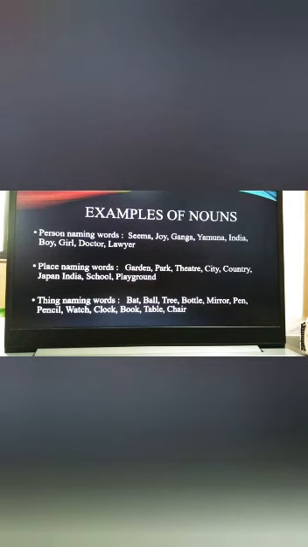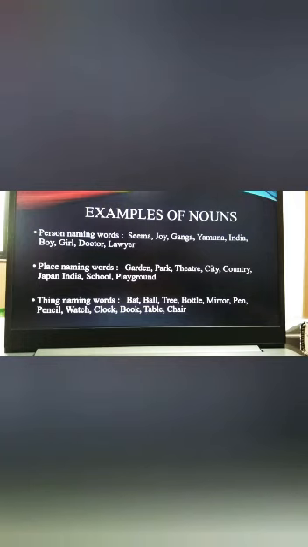Here I have given you some examples of words. Here first is person naming words, right? So here we can say that person naming words means all human beings are in this category. So here I read the names: Seema, Joy, Ganga, Yamuna, India, boy, girl, doctor, lawyer. All these words are in person naming category.